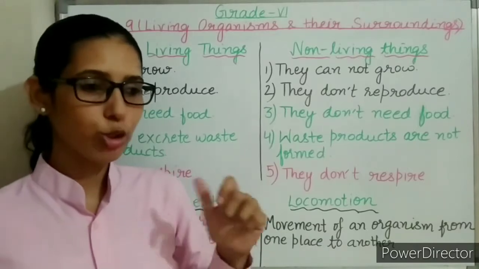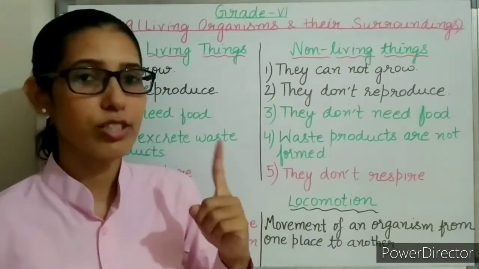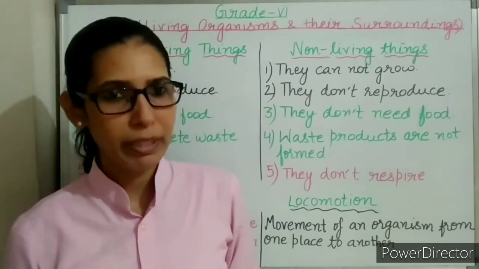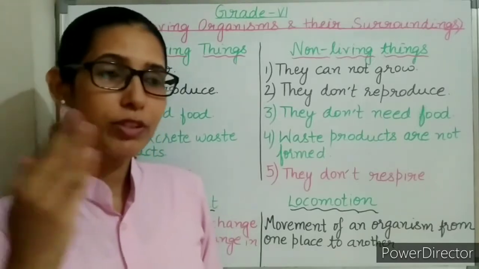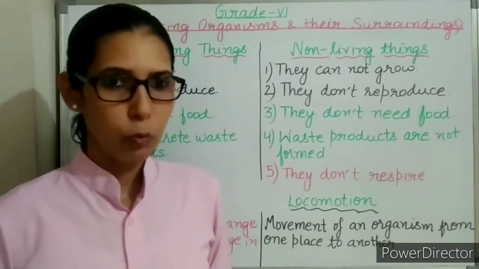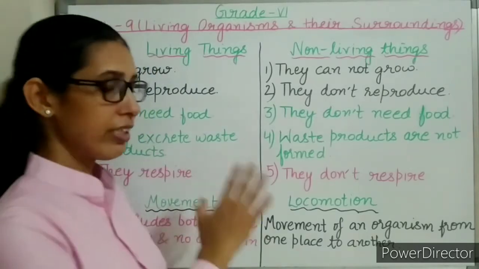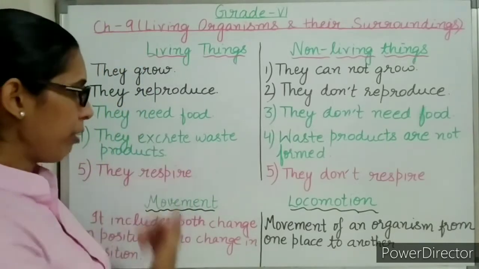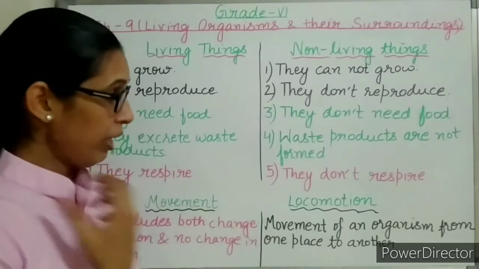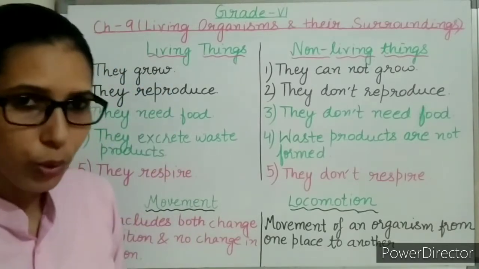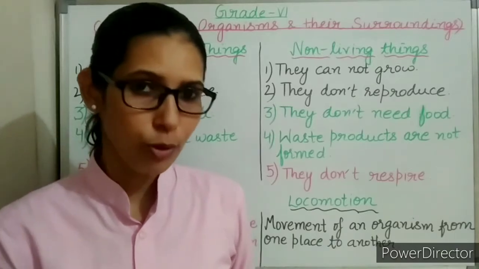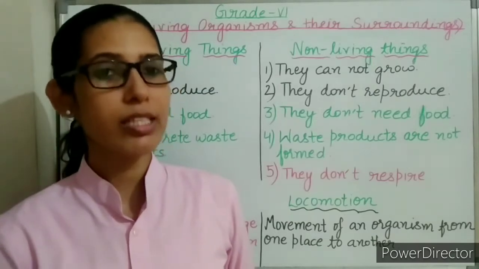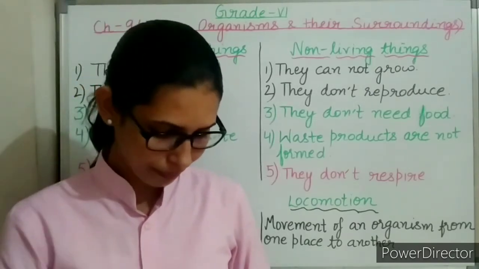Here the building is showing only the characteristic of growth, and that growth is also because of external factors, like the materials we use, bricks, cement, sand, and human labor, because of which there is an increase in the height of the building during construction. But the building is not showing any other characteristics of living things like reproduction, requirement of food, excretion or respiration. So the building is only showing growth, and that is also external. So the building is a non-living thing.